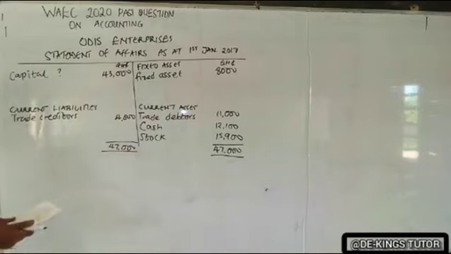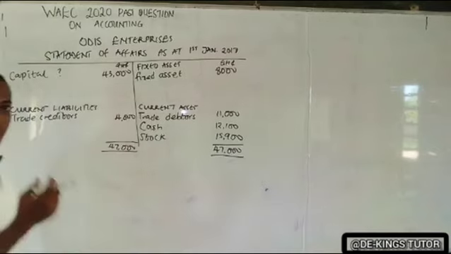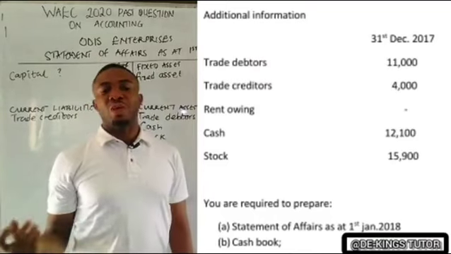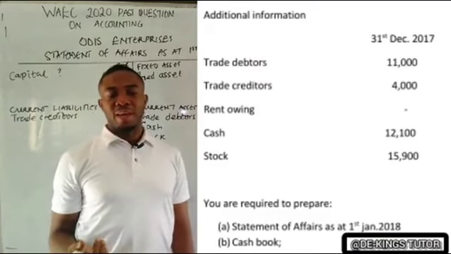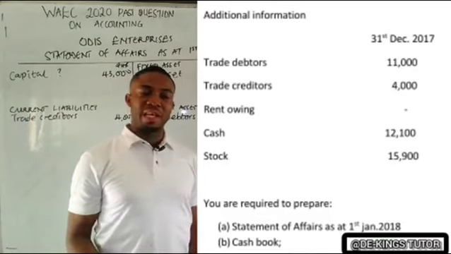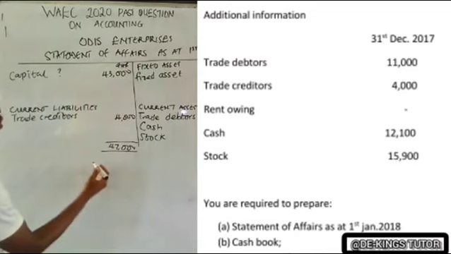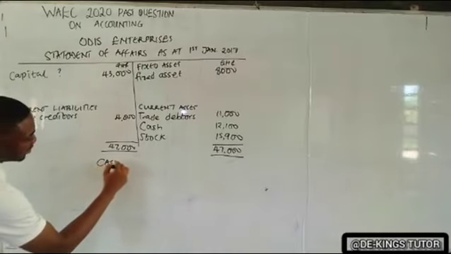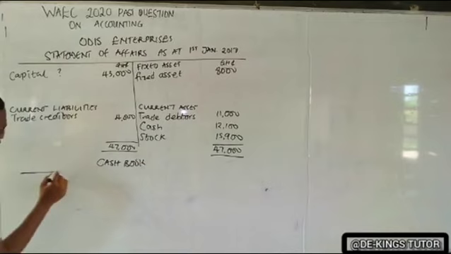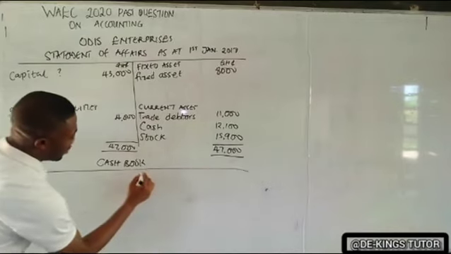With that, we have answered the first question, which is the statement of affairs. Now the next one is the cash book. We already know what a cash book is. I said it. The cash book is a book that is prepared to record cash transactions. So in all the questions given, we are given cash transactions. So what do we do? So we have the cash book. The actions to prepare a cash book.